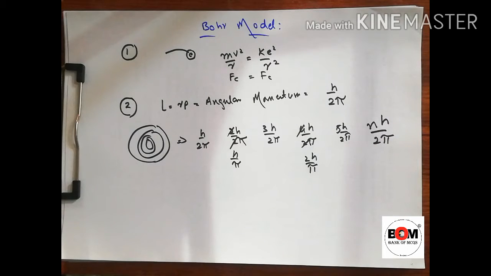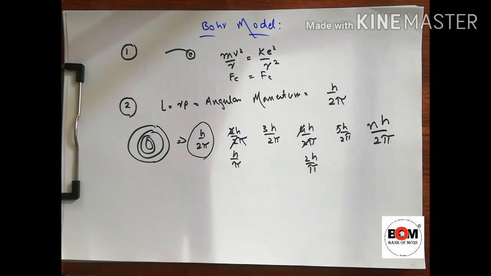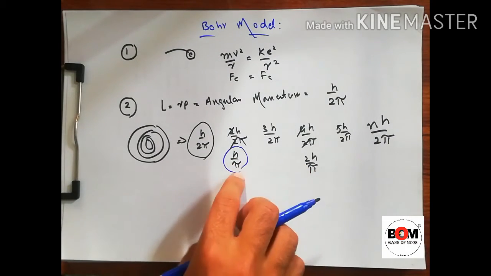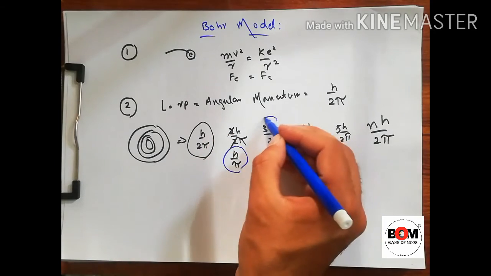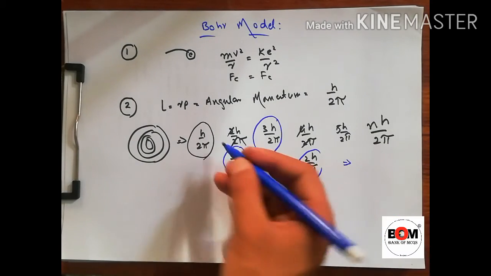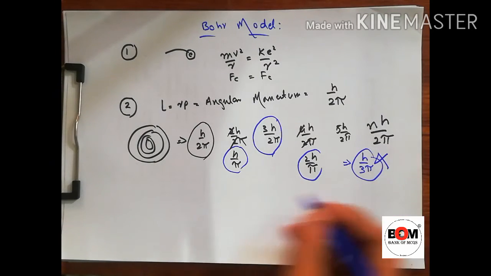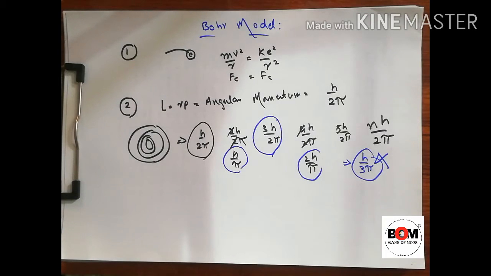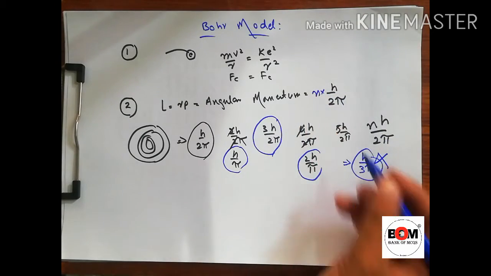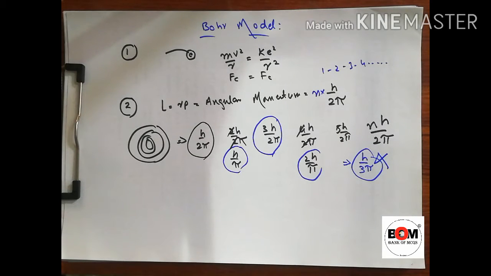So if they give us an MCQ asking which angular momentum is not possible, and the options are h divided by 2 pi or h divided by pi, this looks irregular, but it is right because we derived it from here. And if they give us 3h divided by 2 pi, that is also possible. But if they give us h divided by 3 pi, this is not possible. So this is not an allowed angular momentum, or this shell is not possible. So the angular momentum of the shell must be a multiple n of h divided by 2 pi, where n may be 1, 2, 3, 4 and so on. This was the third postulate.